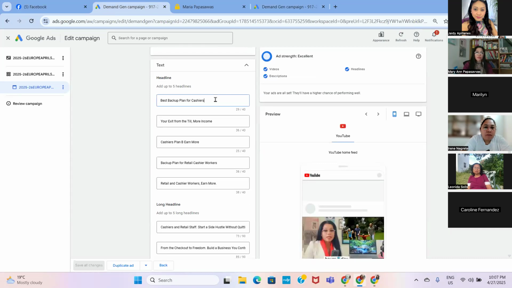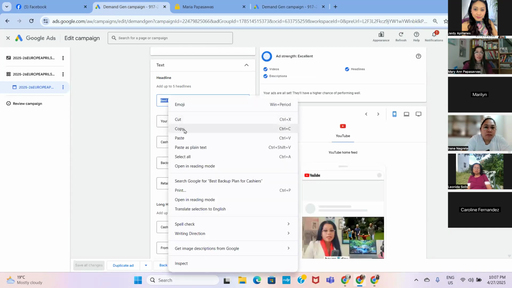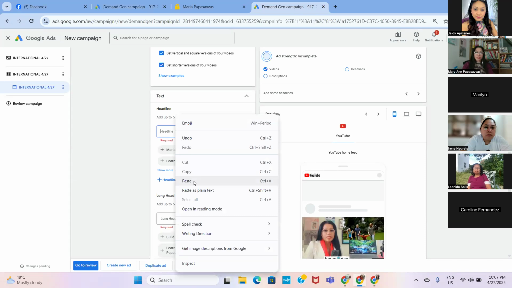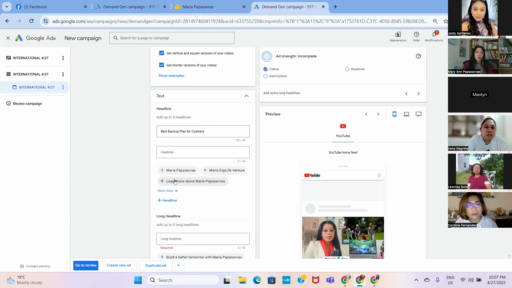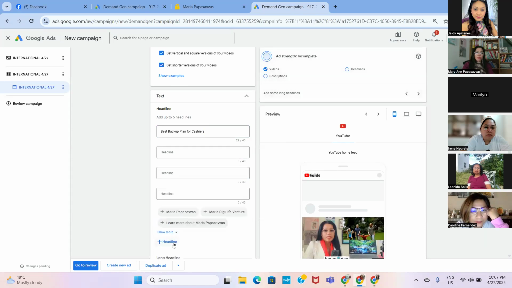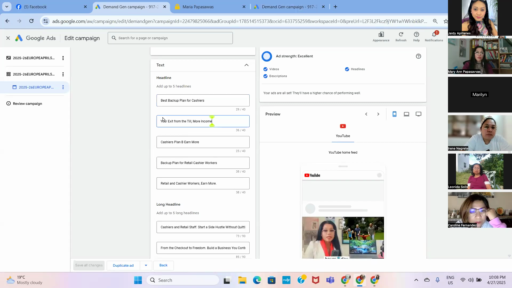So I have the ready one here. I'm going to use the same because the data is there already. I just copy them. I have 5 headlines ready. 2, 3, 4, 5. Just copy them all.